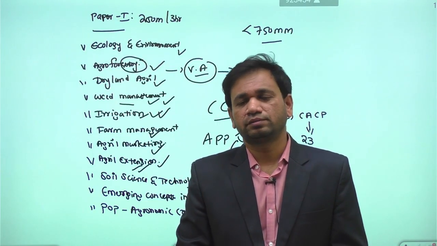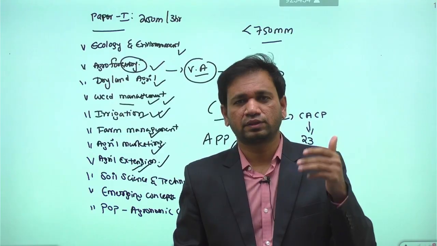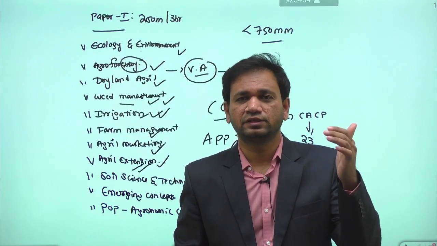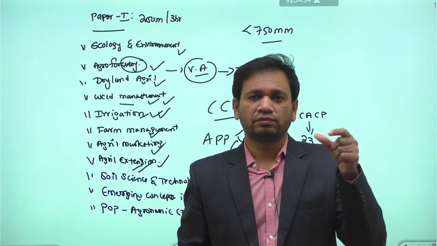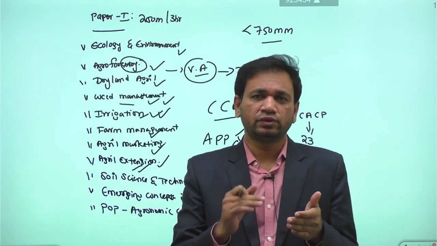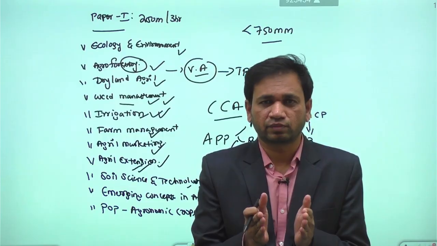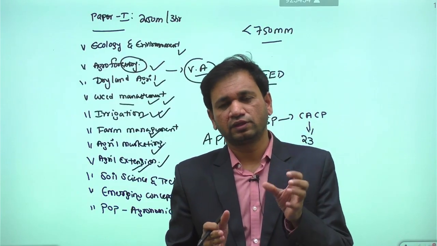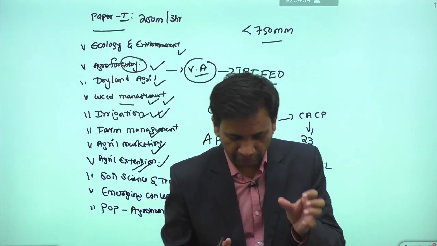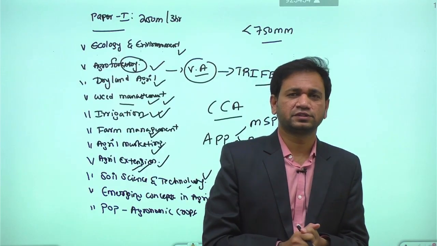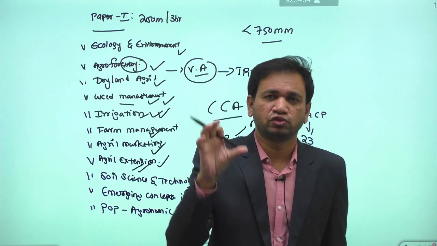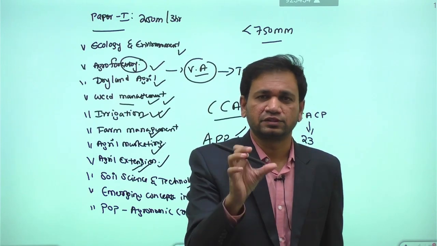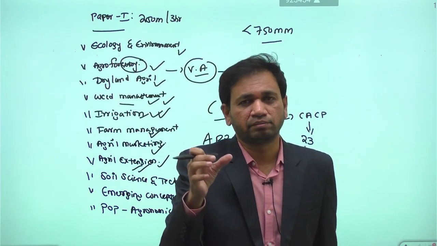Problematic soil means, based on soil pH, some are acidic soil, some are alkaline, some are saline, and some are sodic soil. In such soil, doing agricultural practices is quite difficult. That is the reason we use different kinds of reclamation measures, such as application of lime and gypsum to make the pH neutral in the given soil. According to that, crop cultivation becomes possible.